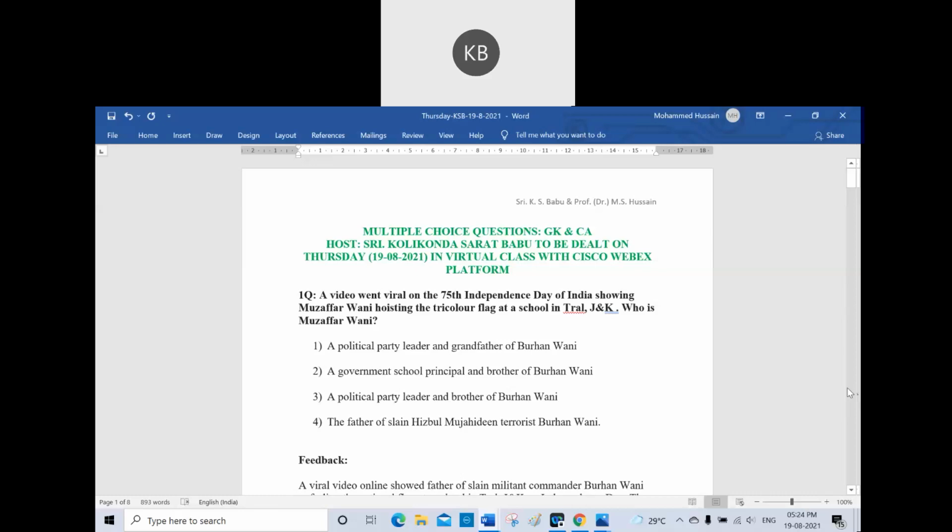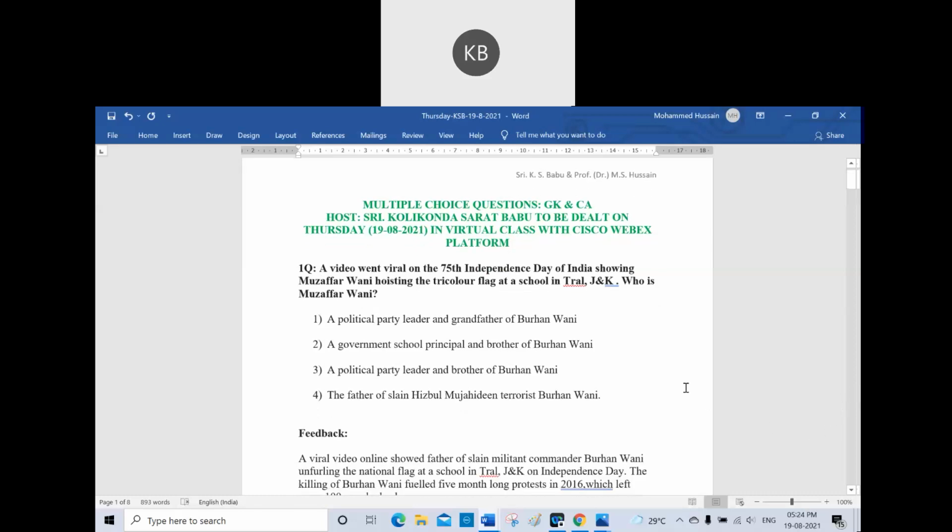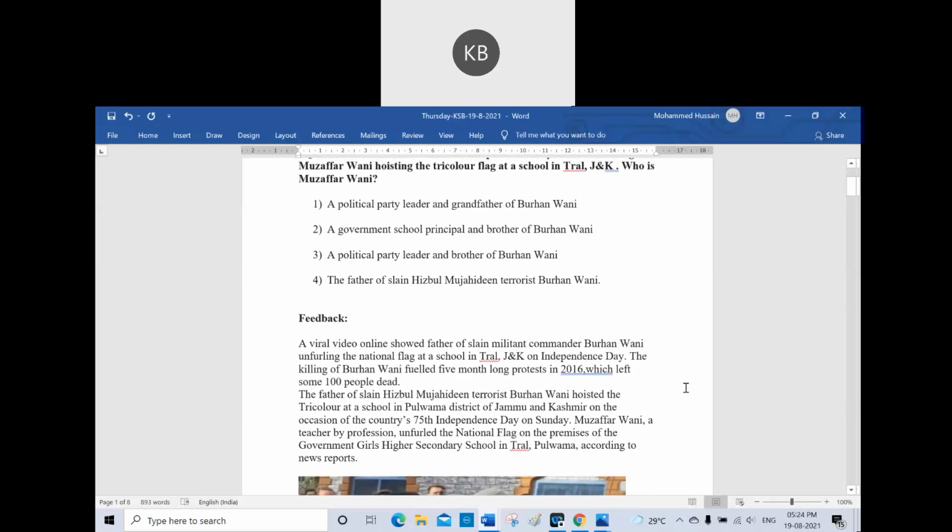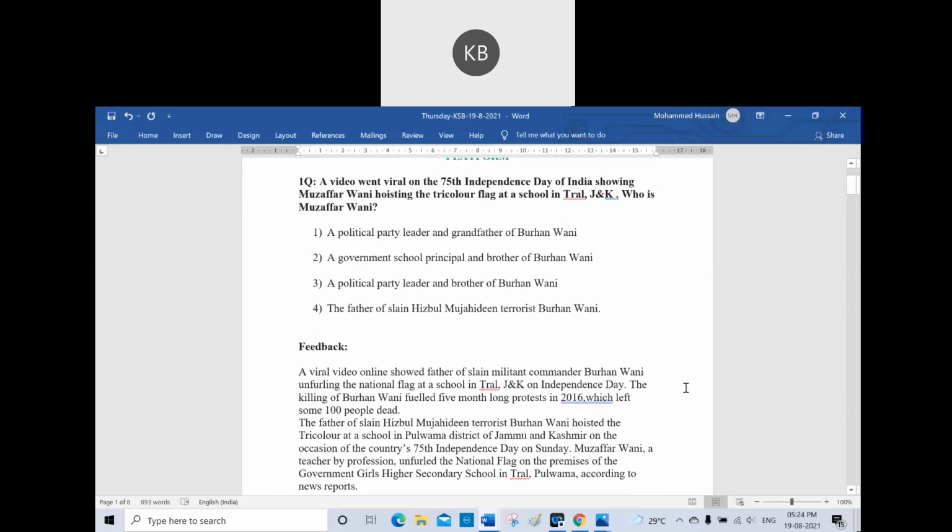Sir, option 2, sir. Government. Option 4 is the right one. The father of slain Hizbul Mujahideen terrorist Burhan Wani. Of course, he is also principal of a school.